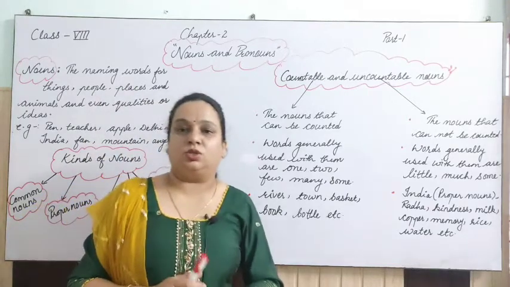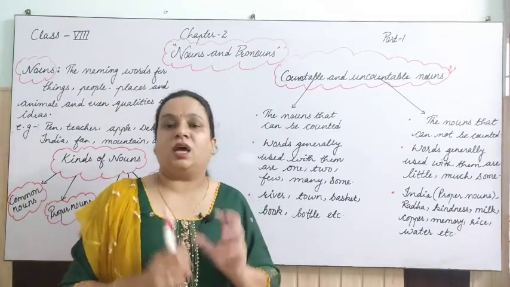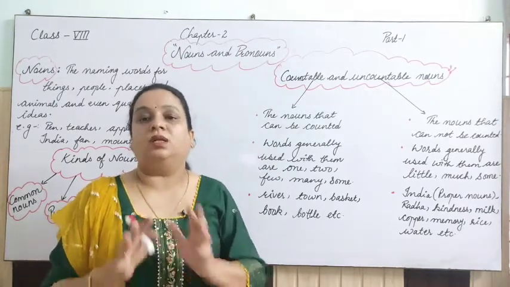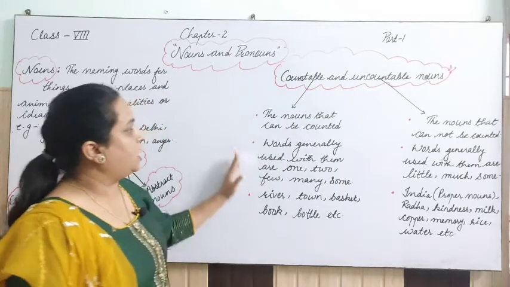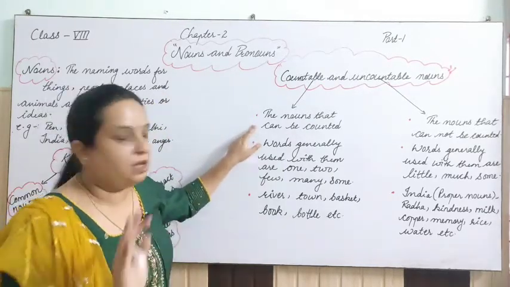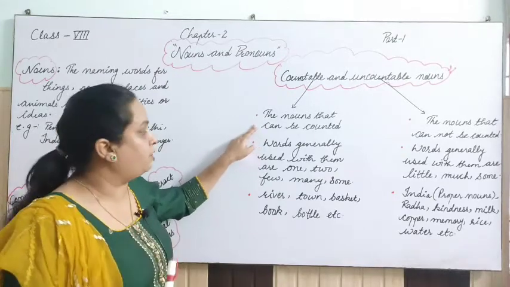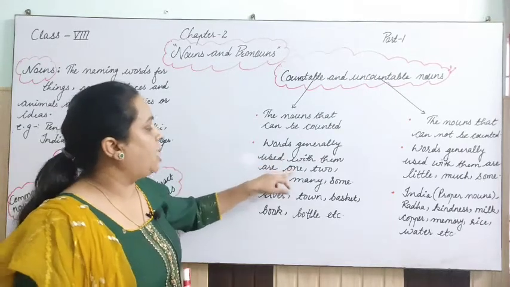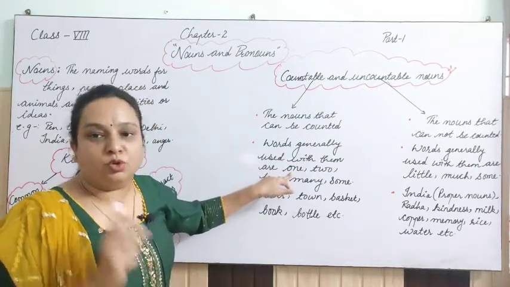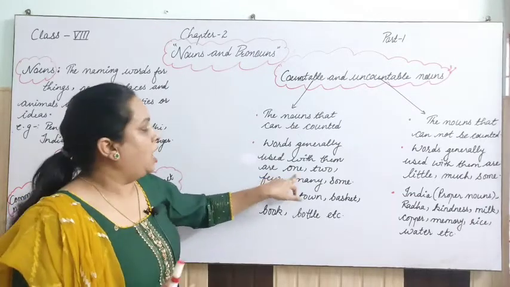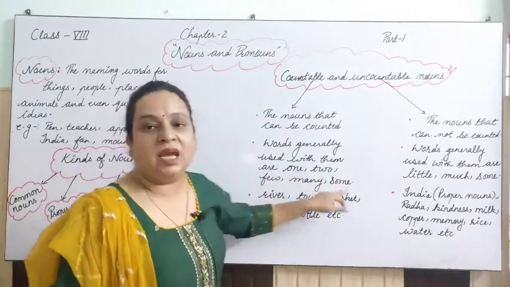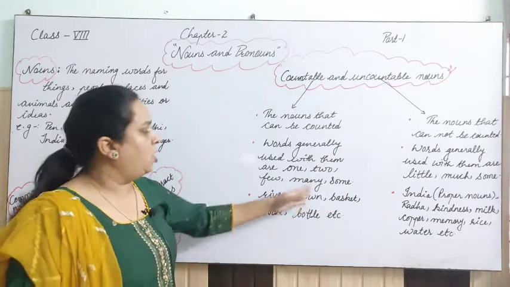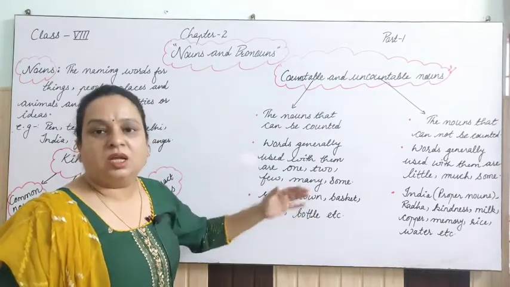So what you have understood, that the nouns which are having the singular and the plural forms are countable nouns, right? Now let's understand the nouns that can be counted. This is given everywhere, you have read this everywhere. Words generally used with them, means the determiners which we have to use with them, are 1, 2, few, many and some. Like I'll say 2 rivers, 3 rivers, 4 rivers, or it may be many rivers, some rivers, like that, right?